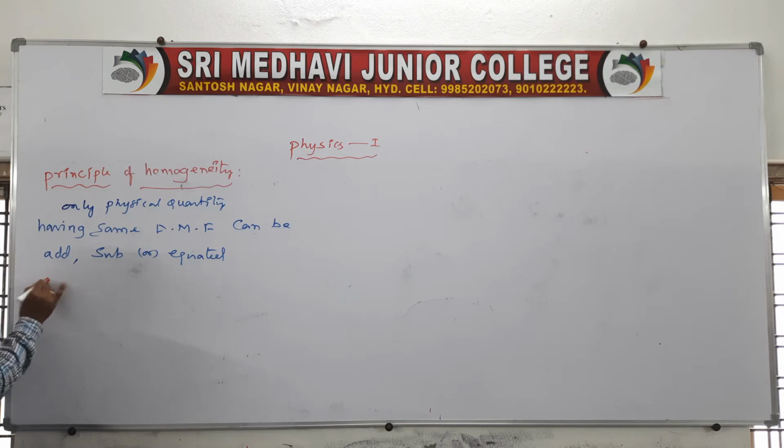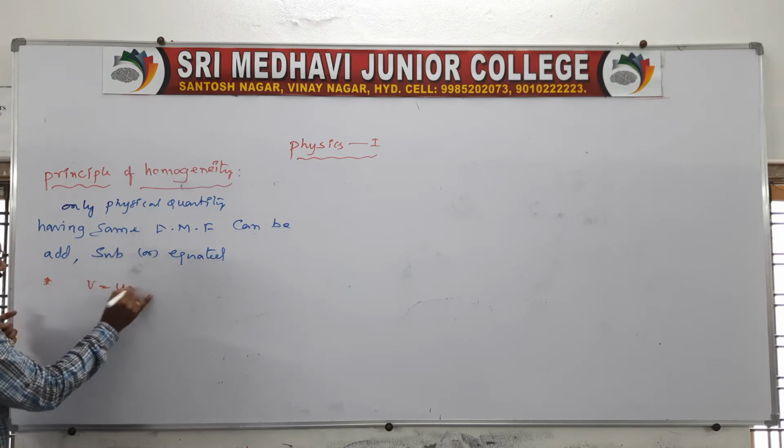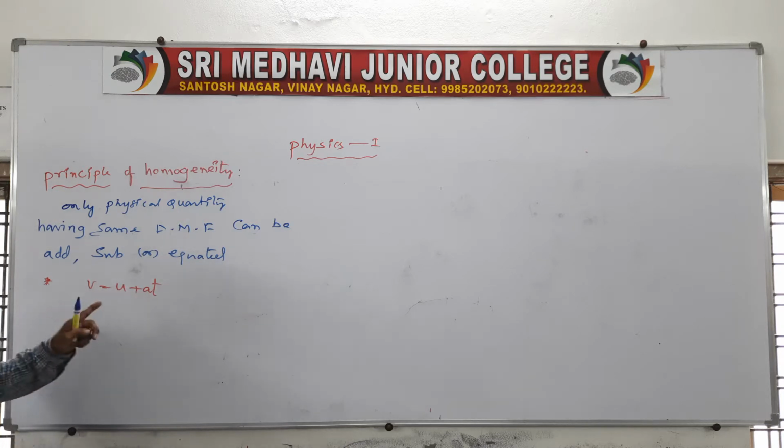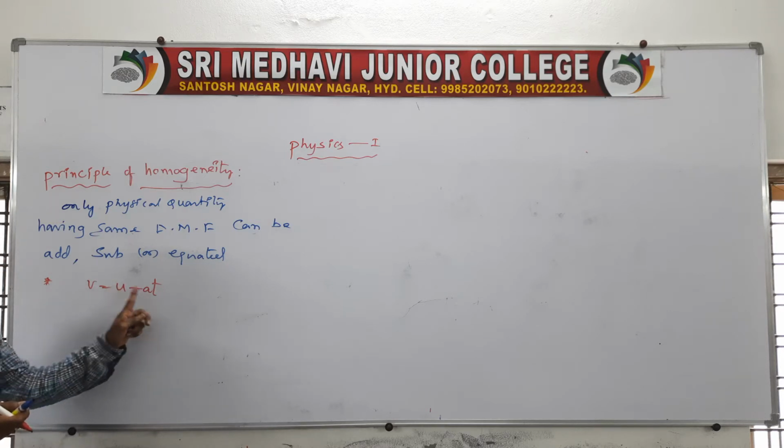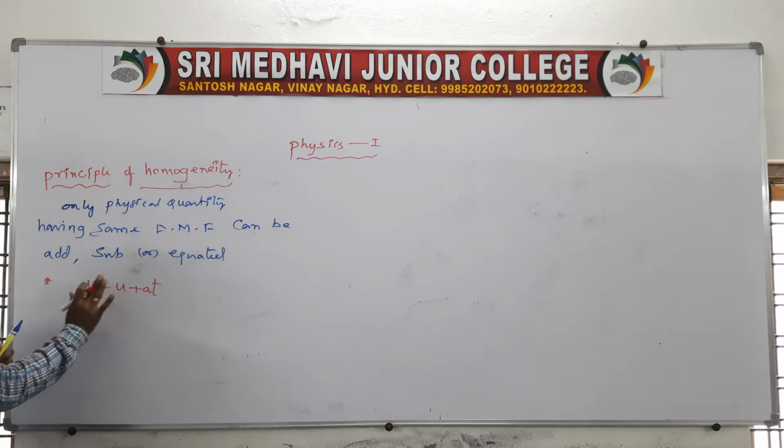Now I am giving one example related to the principle of homogeneity. Take one equation, V is equal to U plus AT. In this equation, there are different physical quantities. V is the final velocity, U is the initial velocity, A is the acceleration, and T is the time. In this equation, two quantities are added, and this sum is equated. Let us verify whether it is dimensionally correct or not.